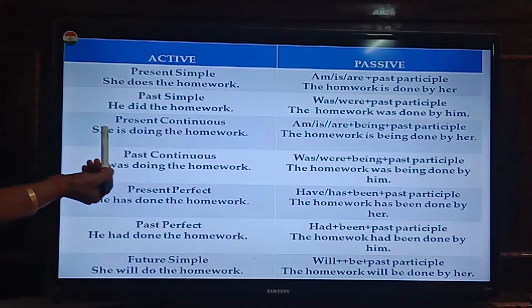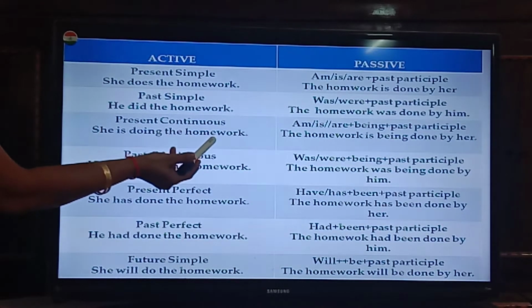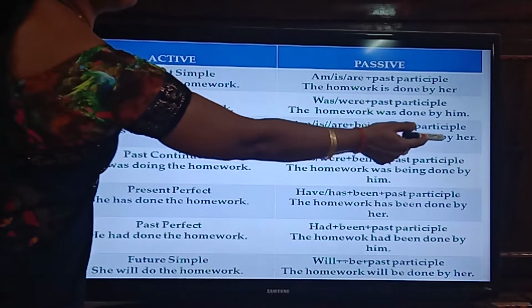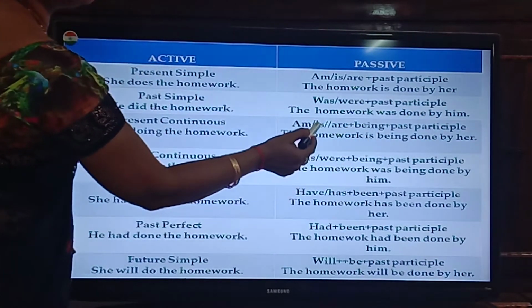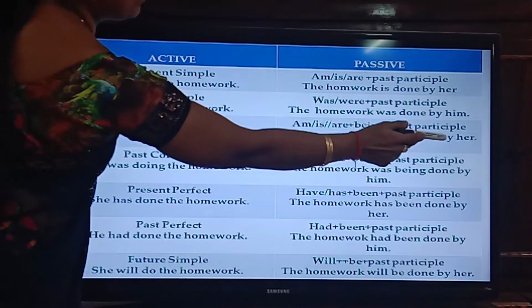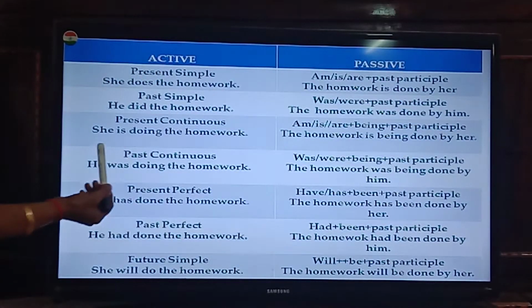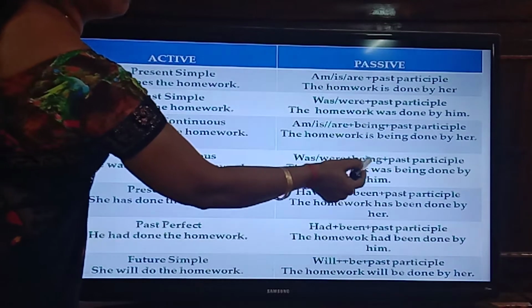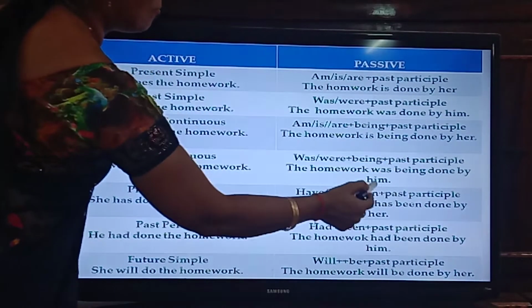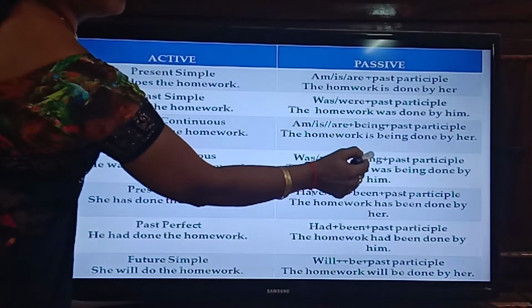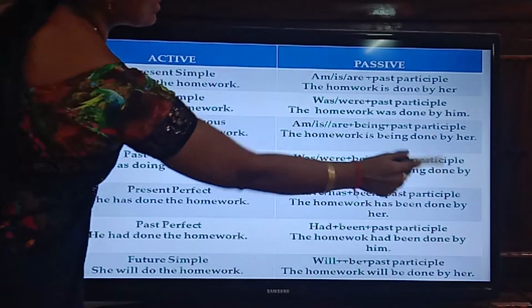Present continuous. She is doing the homework. The homework is being done by her. So, is being plus past participle done by her. Okay. Next, past continuous. He was doing the homework. The homework was being done by him. So, here also was, being and past participle done.